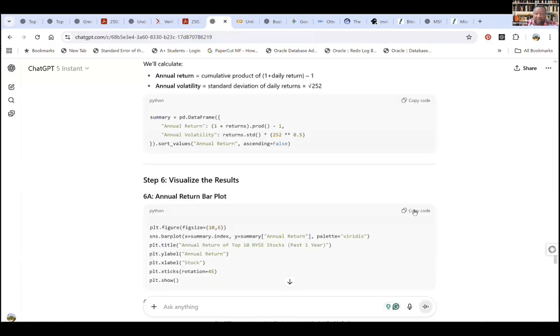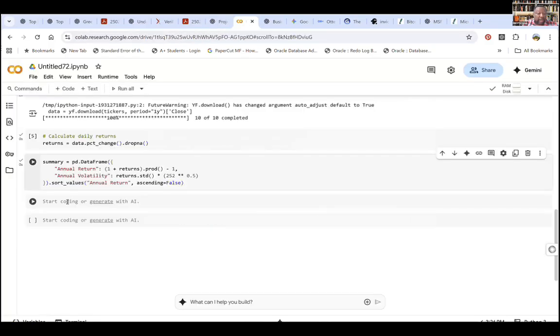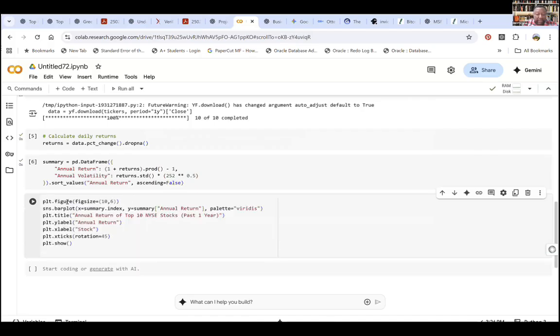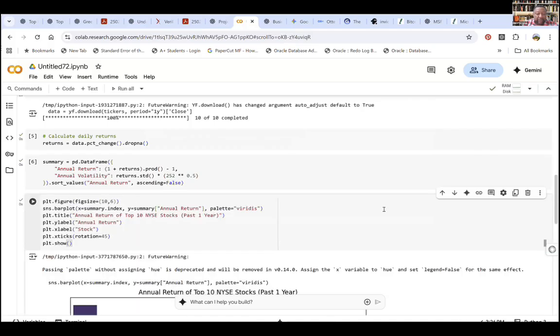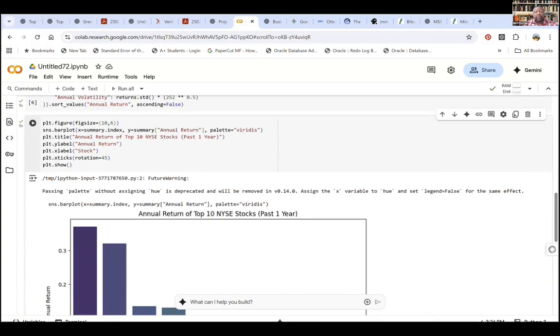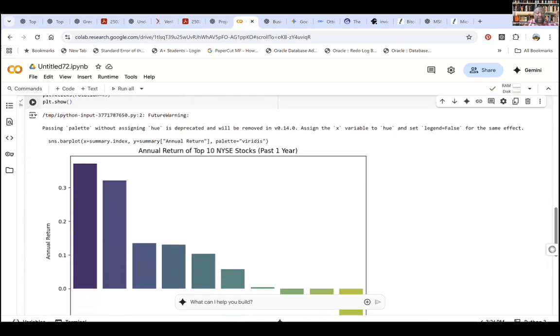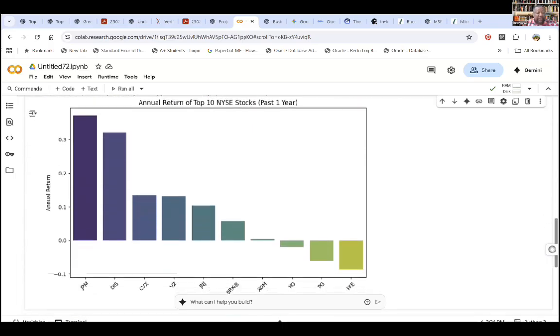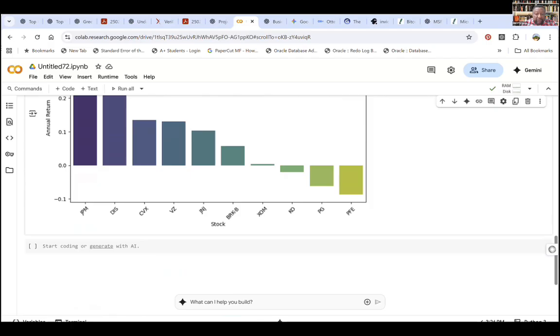For visualization, now I'm going to plot a bar plot to show how each stock is performing in the market. This usually takes a while. Okay, that's fast. So we can see what the market looks like. These are the top performing stocks in the last 1 year. This is JP Morgan, this is Disney, and a couple of others.